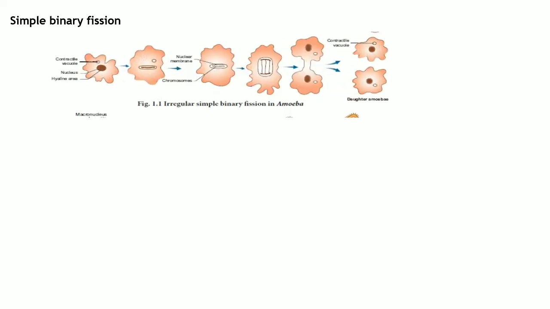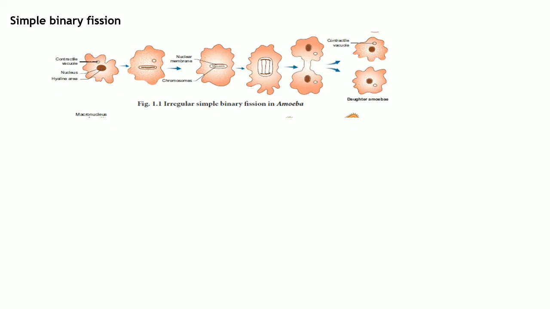So guys, in our previous slide, we saw what fission is and what the types of fission are, like binary fission, sporulation, and multiple fission. From that, we particularly saw what binary fission is. And based on the plane of division, this binary fission is of different types. That's what we saw in our previous slide. Now let's see what simple or irregular binary fission is, which is observed in amoeba.